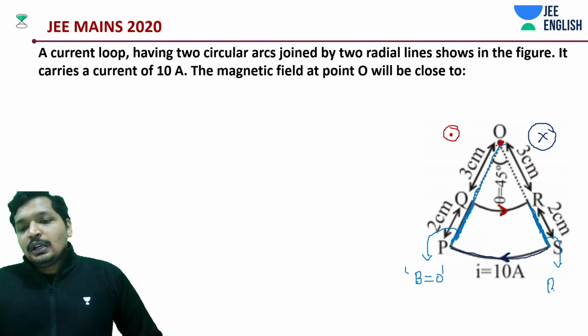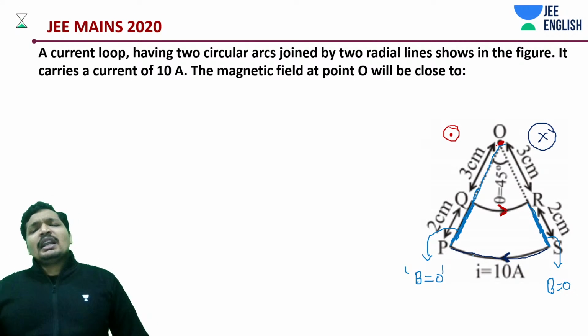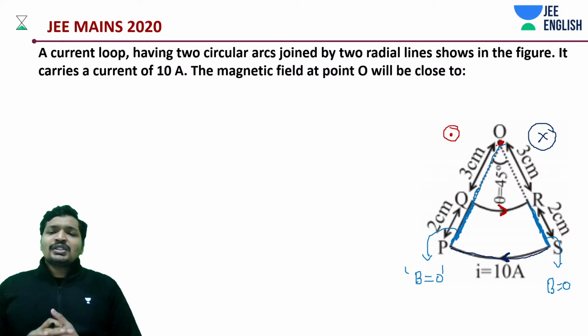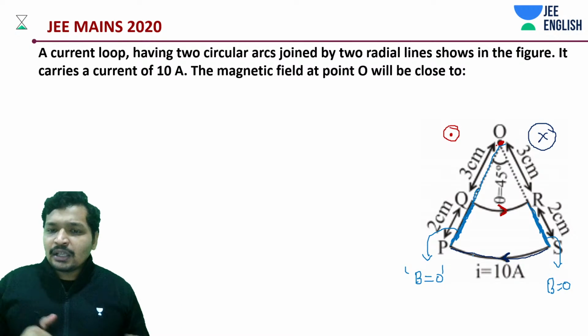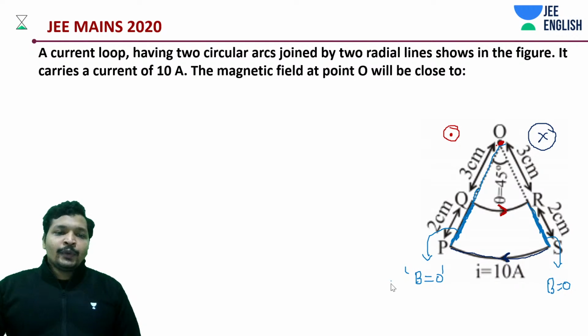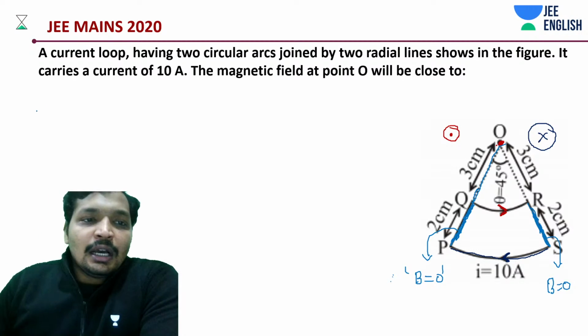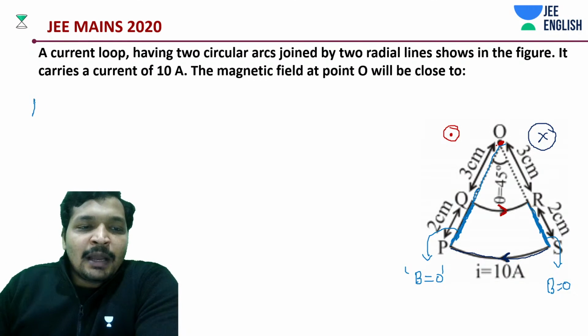Okay. Now, what is the leftover things? They are all carrying only 10 amperes. So, those two arcs, QR arc and PS arc. First of all, quickly, let me remind you one thing. What is the magnetic field due to an arc?